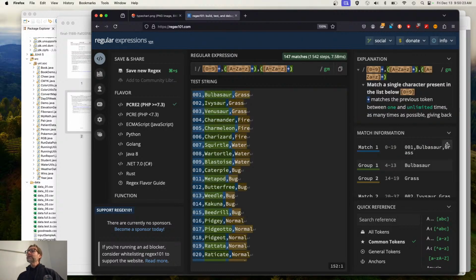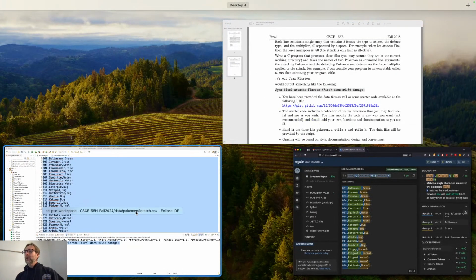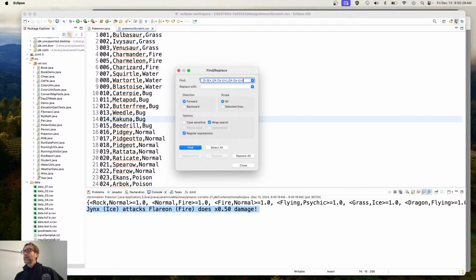And what you can do in a regular expression search and replace, which I'm about to do over here in Eclipse, is find, there we go. I will replace it with m.put, and then I have to escape parentheses. And then I'm going to put in number 1, which is $1, inside of double quotes. And then number 2 inside double quotes. And then finally end the line with an ending parenthesis and then the semicolon there.